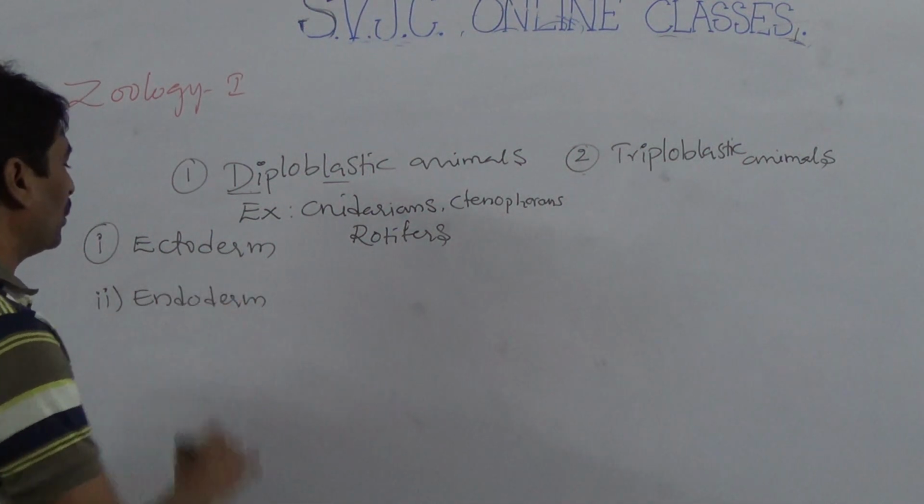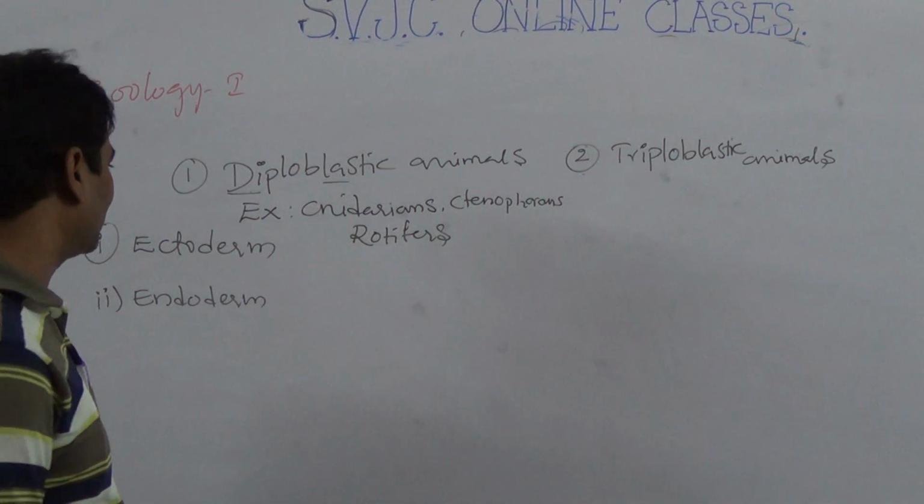So ectoderm and endoderm are the embryonic layers, like in this diagram.